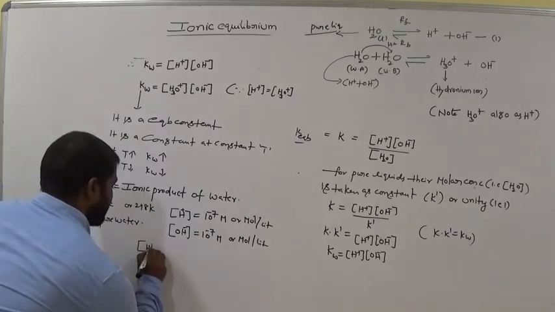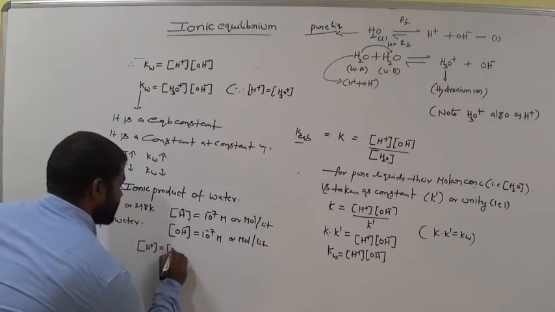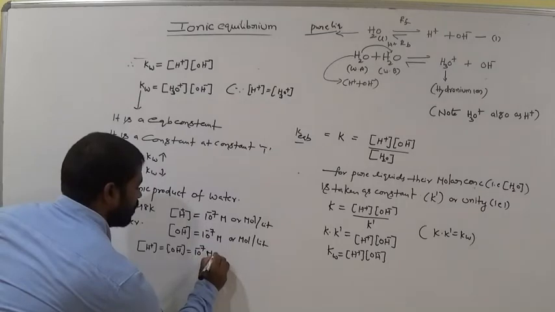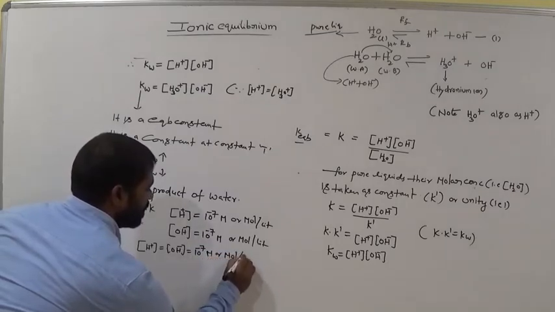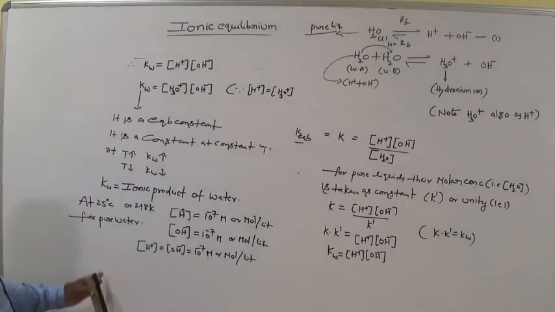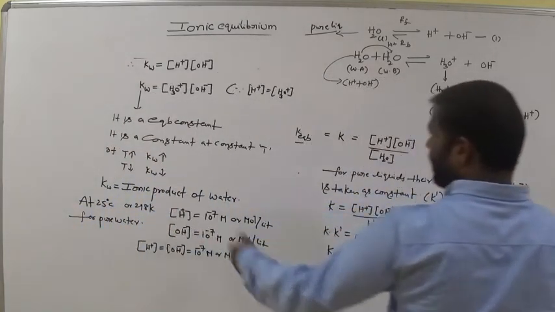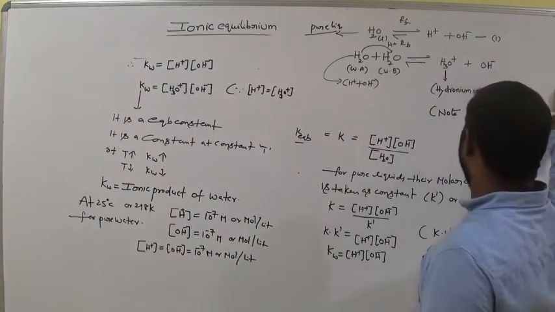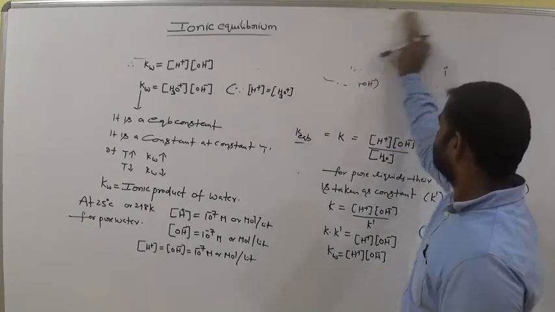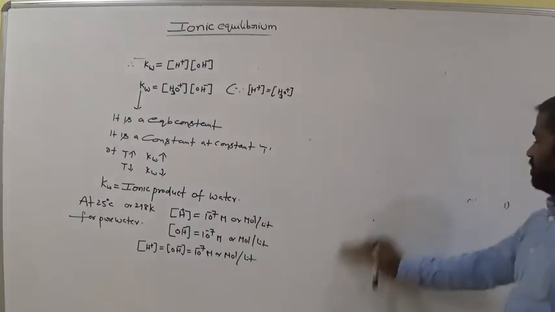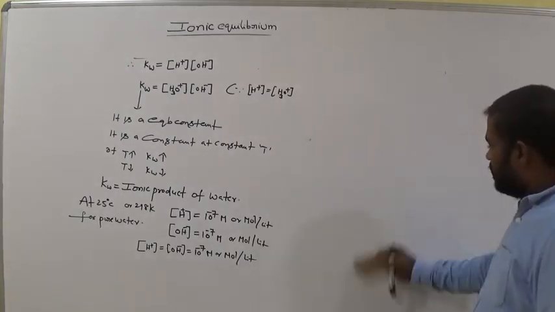The molar concentration of H plus is equal to the molar concentration of OH minus, that is 10 power minus 7 mole per liter. Both are equal. Am I right? So that is called the ionic product of water. Is it clear, all of you?